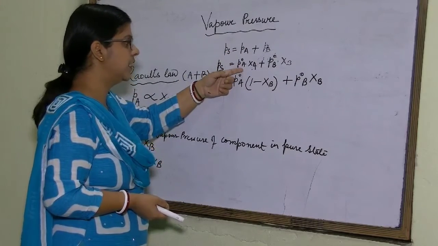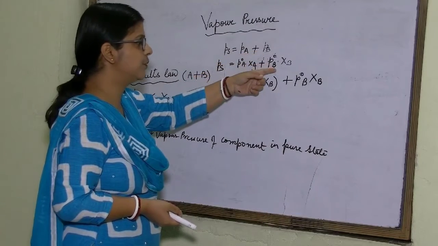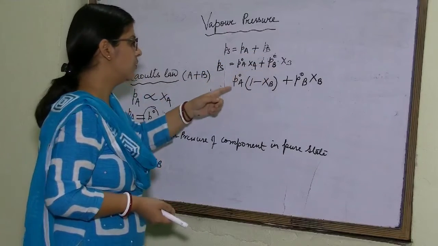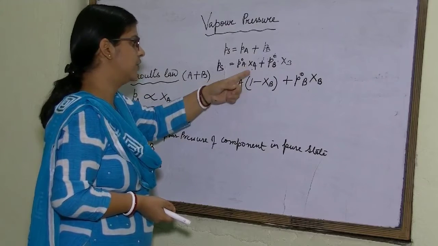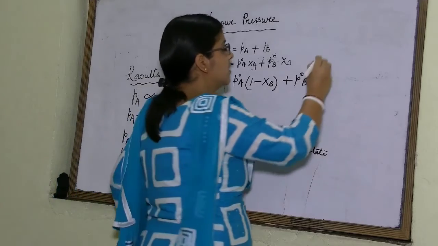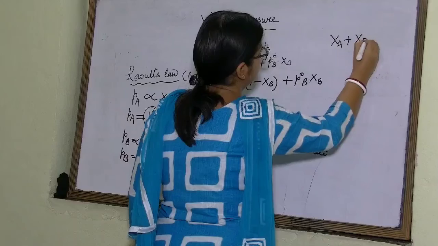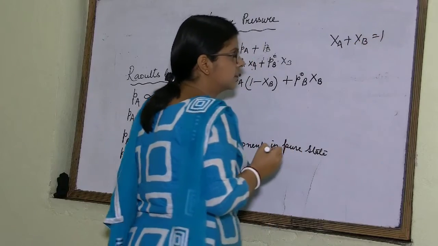We are putting over here PA is equal to P naught A into XA and PB is equal to P naught B into XB. Now, for this XA, we are writing 1 minus XB. Why we are writing this? Because we know that mole fraction of A plus mole fraction of B will be equal to 1.